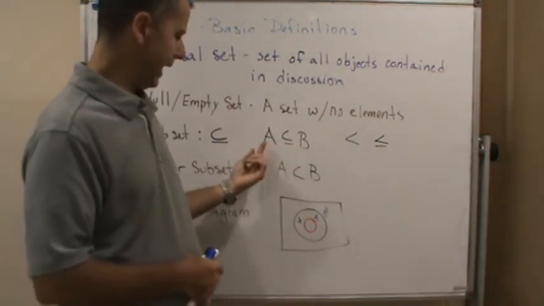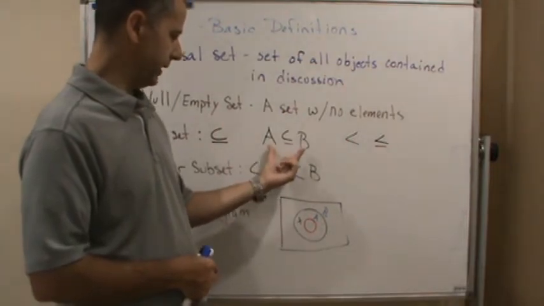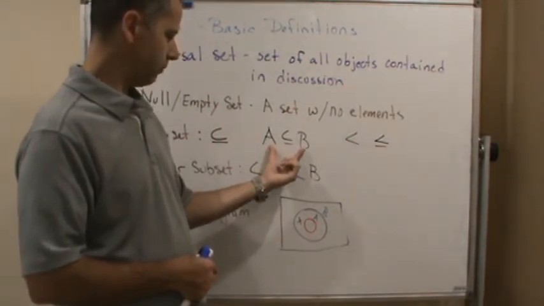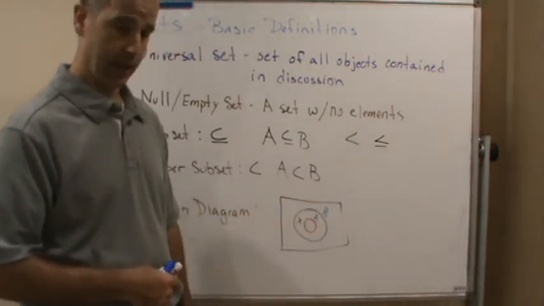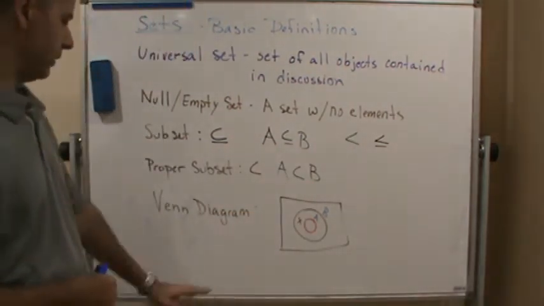If we're allowing A to possibly be equal to B, then that's a subset. If we're not, then it's a proper subset, and we would depict it this way.